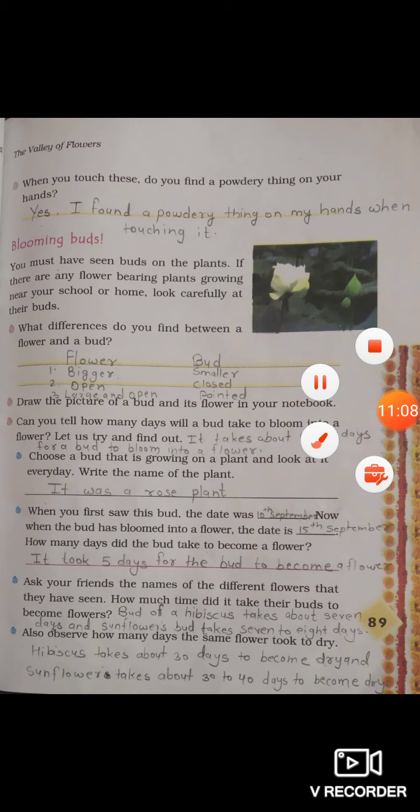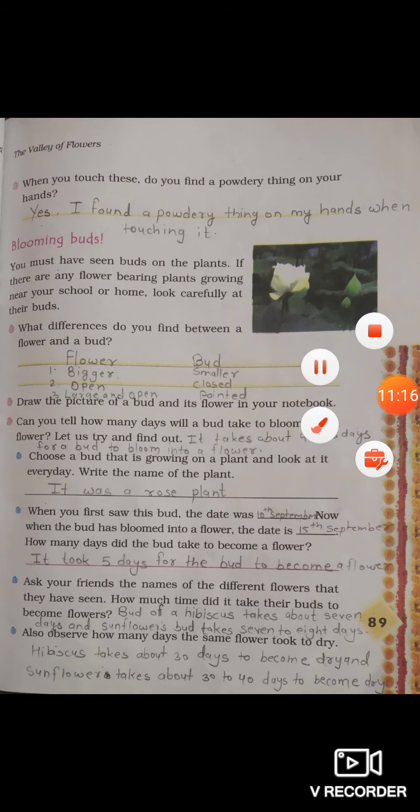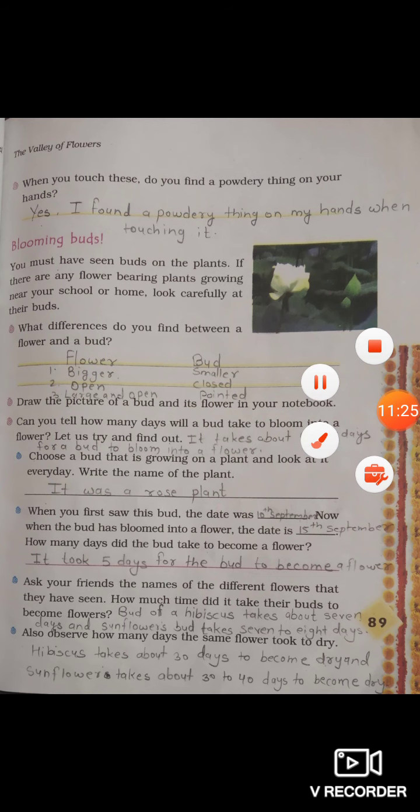Can you tell how many days a bud will take to bloom into a flower? Let us try and find out. So the answer is, it takes about 4 to 5 days for a bud to bloom into a flower. Choose a bud that is growing on a plant and look at it every day. Write the name of the plant. It was a rose plant.